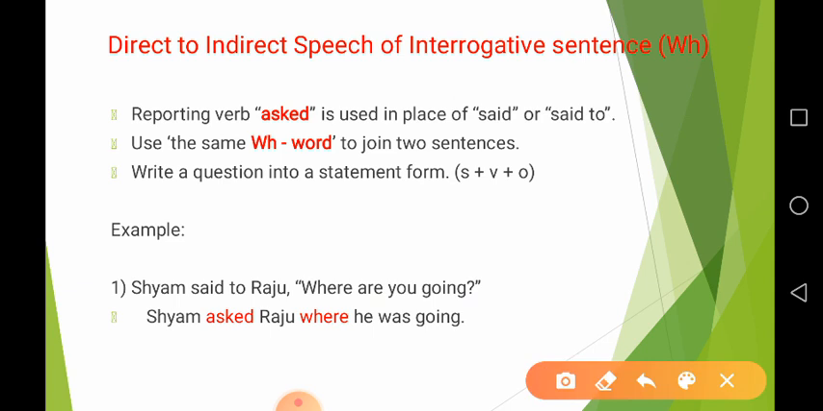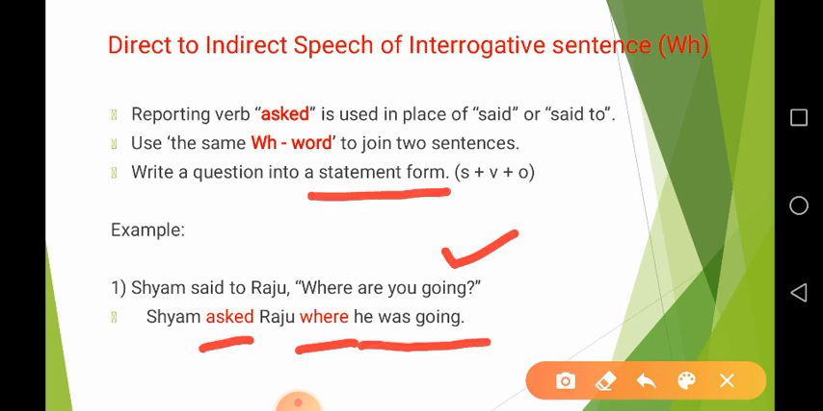Here you can see the example is Shyam said to Raju, where are you going? So, said to turns into asked because the sentence in inverted commas is a WH question. So, the first change is we use the reporting verb asked. Now, second, we use the same WH word to connect two sentences. So, our sentence is Shyam asked Raju where, and then the next sentence is written in a statement form. So, in a statement form we take the subject first.